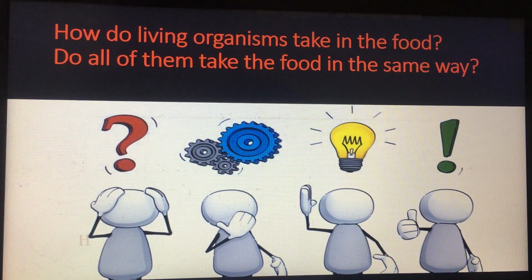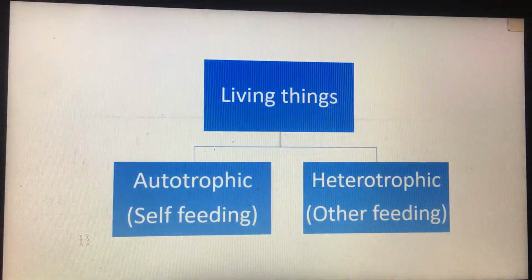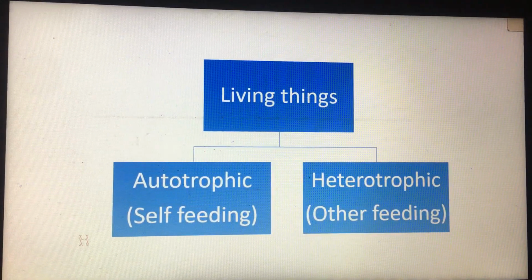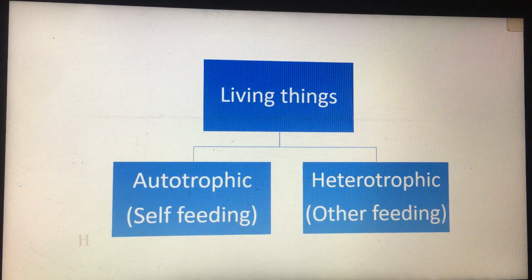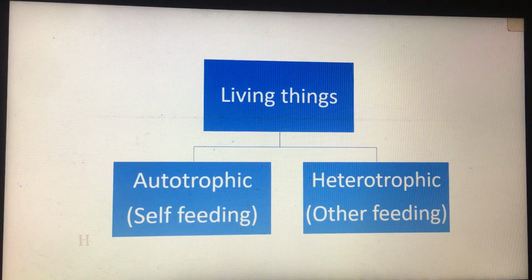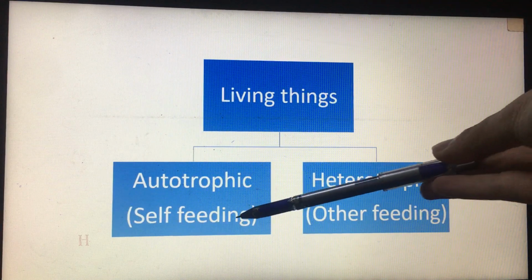Okay, to answer these questions, look at this chart. If you remember, we divided the living organisms into two types. The first type is autotrophic, and the second type is heterotrophic. Autotrophic means self-feeding.